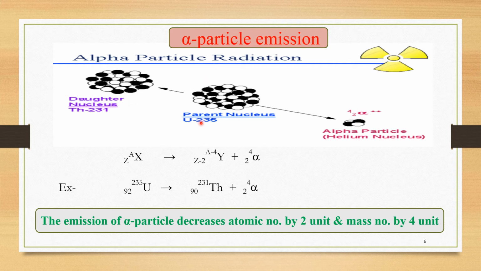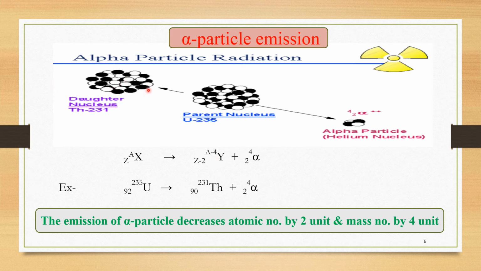Now whenever an alpha particle is emitted from the given parent nucleus, what type of changes can take place? For this purpose, let's consider a general nuclear reaction. Suppose this X nucleus is there with mass number A and atomic number Z. Whenever the alpha particle is emitted from this X nucleus, the Y nucleus is formed. Y is called the daughter, while X is called the parent. Whenever Y is formed, its mass number decreases by 4 units and atomic number decreases by 2 units. So whenever an alpha particle is emitted from the X nucleus, Y is formed with atomic number less by 2 units and mass number less by 4 units.